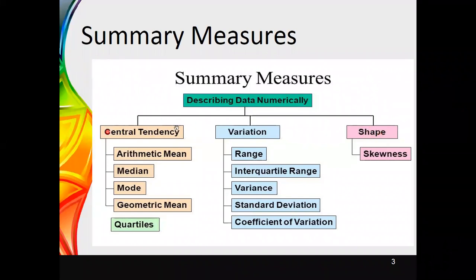Under central tendency, we will discuss the arithmetic mean, and then median, mode, geometric mean, and quartiles. The measures that we discuss for variation would be range, interquartile range, variance, standard deviation, and the coefficient of variation. Then the measures used to identify the shape would be skewness, and we will discuss kurtosis also in these sessions.